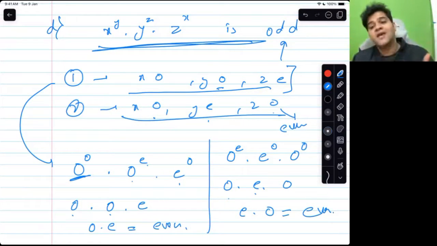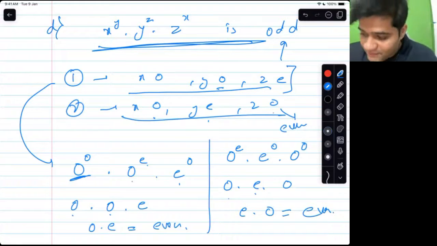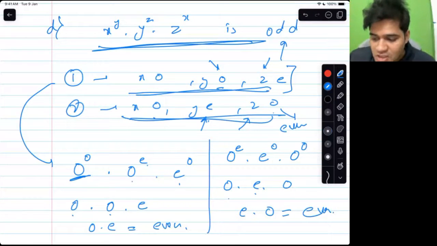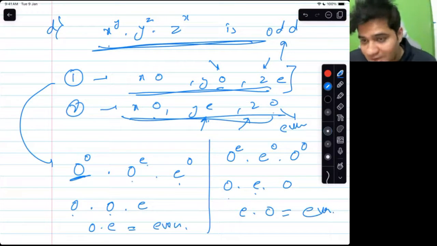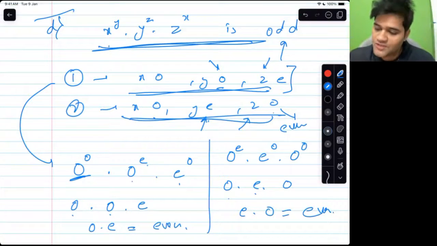X raised to power y into y raised to power z into z raised to power x is actually even, no matter whether we choose y is odd and z is even, or y is even and z is odd. So regardless of the situation, x raised to power y raised to power z into z raised to power x is always even. It can't be odd. So this situation is false.